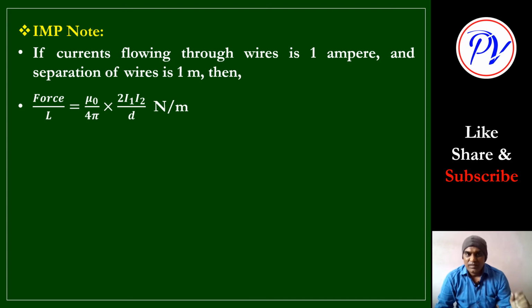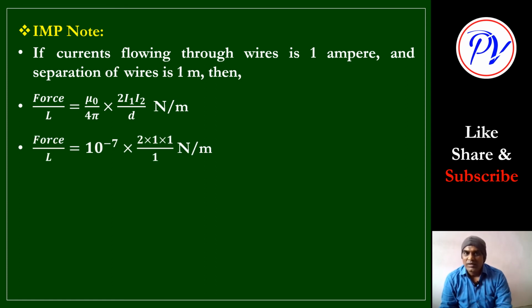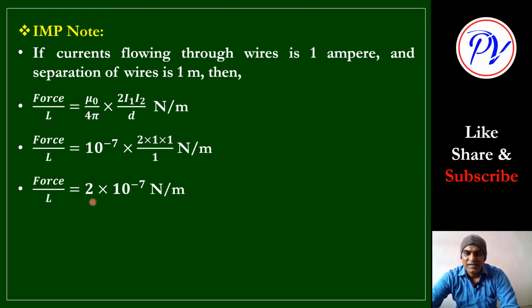Then the force per unit length will be mu 0 upon 4 pi into 2 I1 I2 by d. So in place of I1 and I2 you put 1 and 1, and in place of d you put 1. So 2 into 1 into 1 divided by 1, and mu 0 by 4 pi is the constant value 10 to the minus 7, which you have already learned. So you get force per unit length equal to 2 into 10 to the minus 7 Newton per meter.